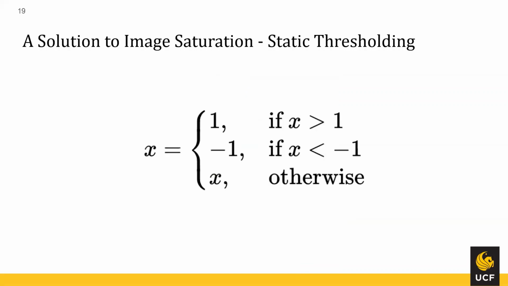The first solution we'll go over is static thresholding. Basically, all this is, is clipping each denoising step to be within the allowed range, -1 and 1. This is better than doing nothing, because instead of having these exploding pixel values that are going very negative or very positive, way outside the allowed bounds, you are now at each denoising step cutting them so that they can be no bigger than -1 or 1.